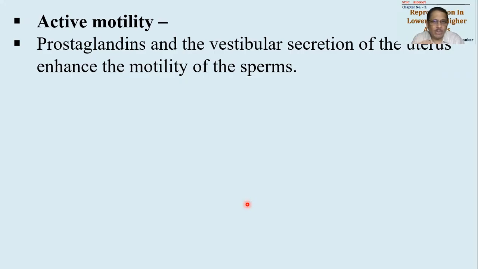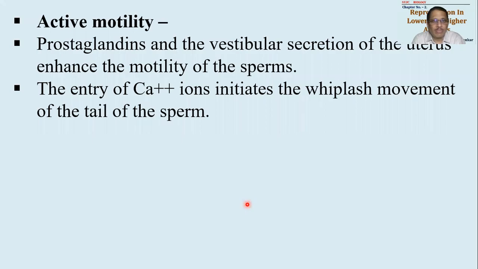Even there is a vestibular secretion given by the vestibular gland which will enhance the motility of sperms. Prostaglandins are there already, but when semen gets mixed with Bartholin's gland secretion, or we can say vestibular gland secretion, the sperms will become active and start moving fast. Entry of calcium ions will be important so as to initiate the sinusoidal, or whiplash, movement of the tail of the sperm.